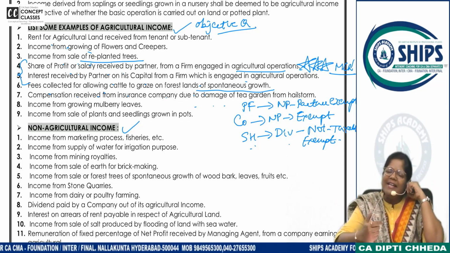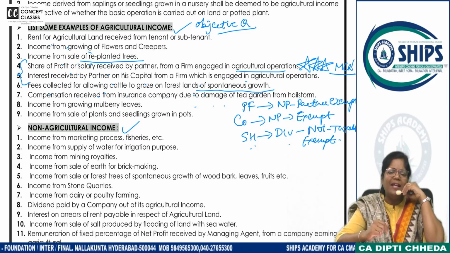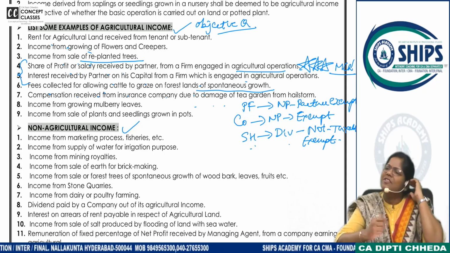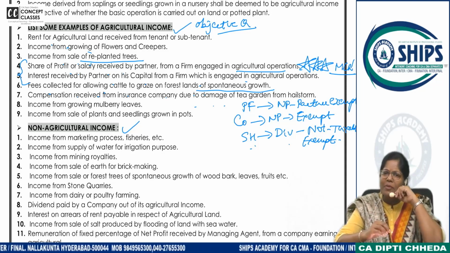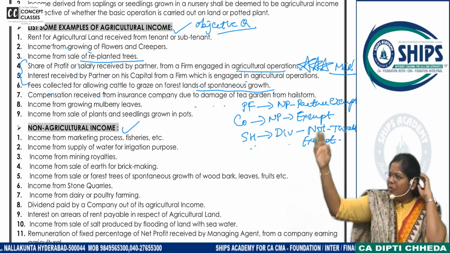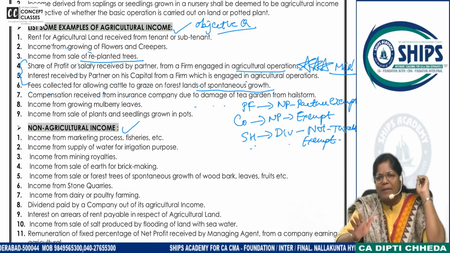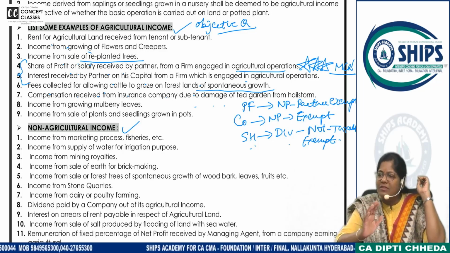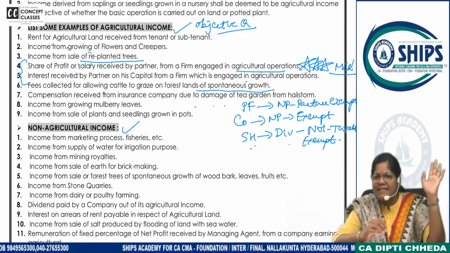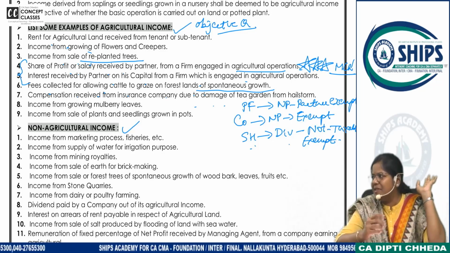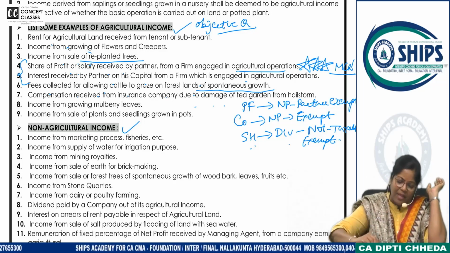exempt. Anyhow, just let me tell you something. Government compensation received is always exempt. Suppose if the long back one flyover came down and there is some accident and government is giving compensation, that compensation received from government is always exempt. It is never taxable because it's given for some reason.